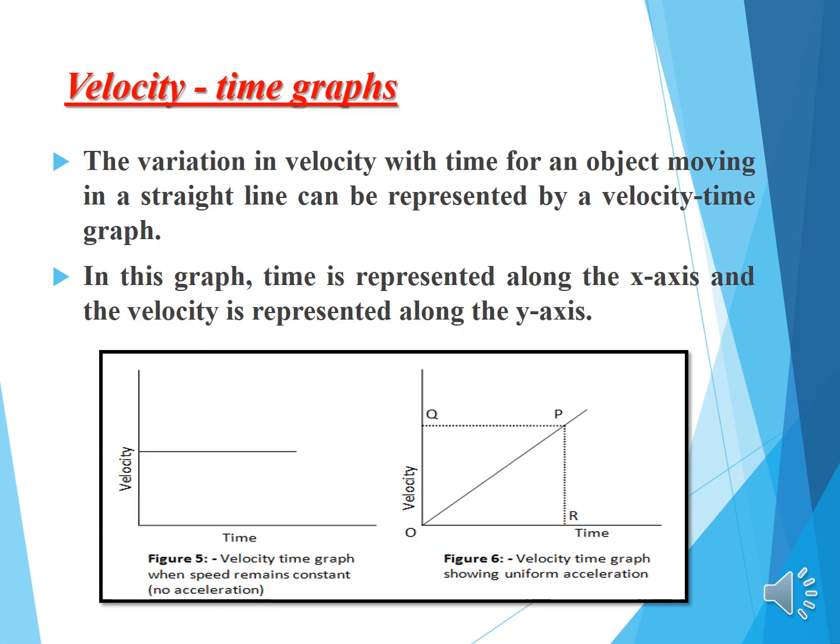Velocity time graph. The variation in velocity with time for an object moving in a straight line can be represented by a velocity time graph. In this graph, time is represented along the x-axis and velocity is represented along the y-axis. In figure 5, you can understand there is no change in velocity, meaning speed remains constant. It is said that the object has no acceleration. In figure 6, the velocity time graph shows uniform acceleration. It means the speed uniformly increases from point O to P. So you can understand there is uniform acceleration.